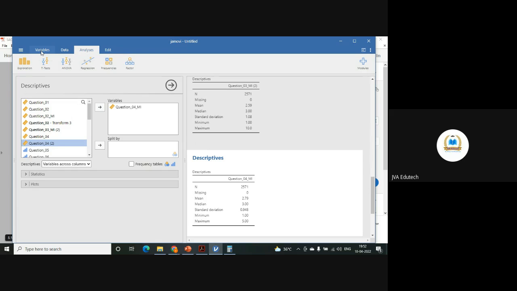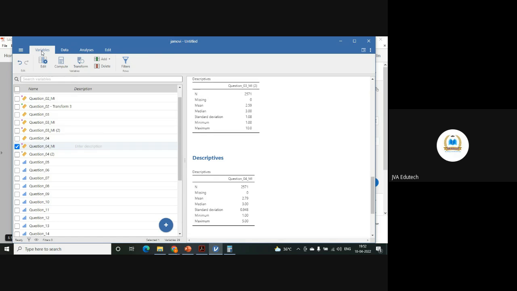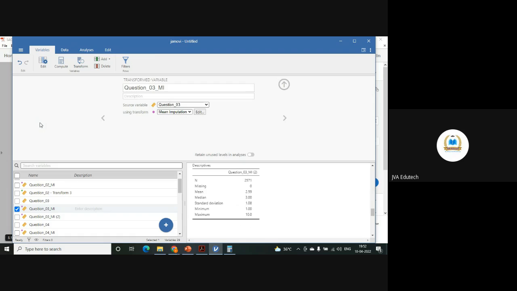Is this process clear, or do I need to repeat it? Sir, it is clear. So you have to create once, and from here, this is the variable view. If you want to edit something, you can edit from here, rename it, recode it, whatever you want, you can do it.